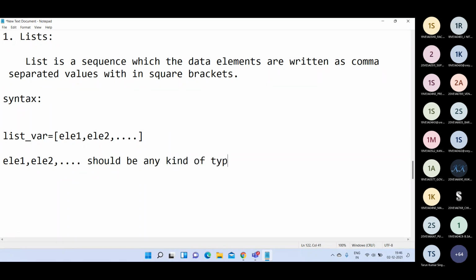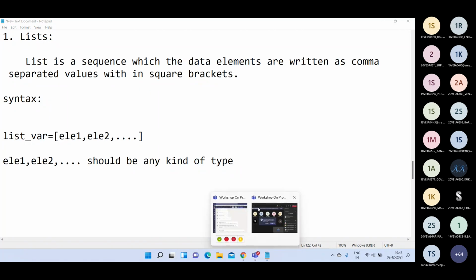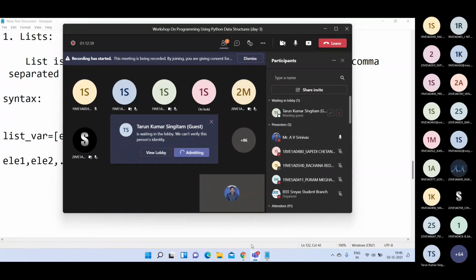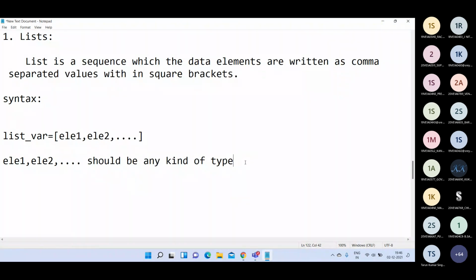That may be numbers, strings, decimal point numbers, or a combination of numbers and strings, whatever it is. Anything you can store inside this list. For example, I can write L1 is equal to square brackets 1, 2, 3, 4, 5, all numbers.